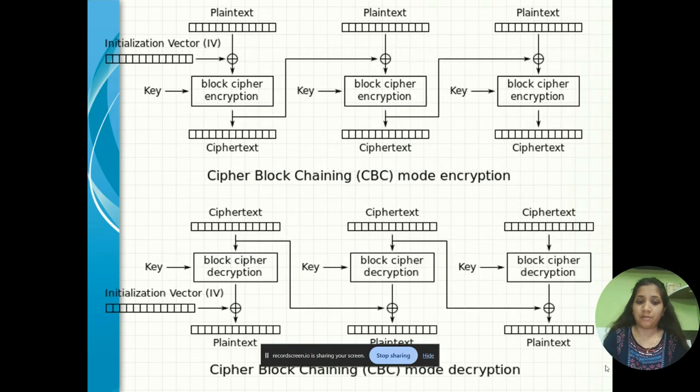Here is a diagram of cipher block chaining mode description, where the plain text is repeated but the cipher text is not repeated.